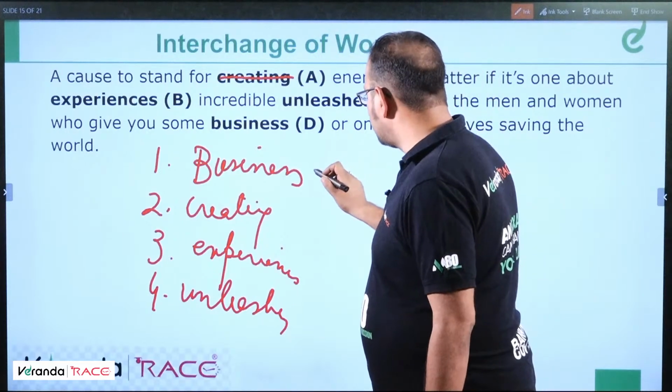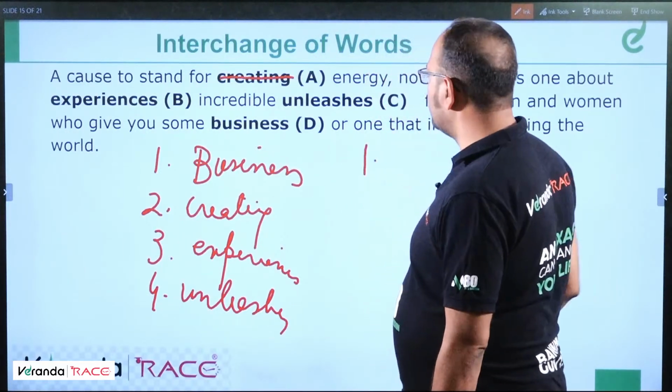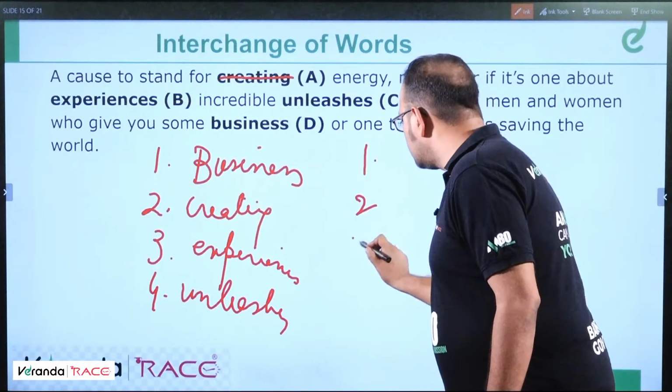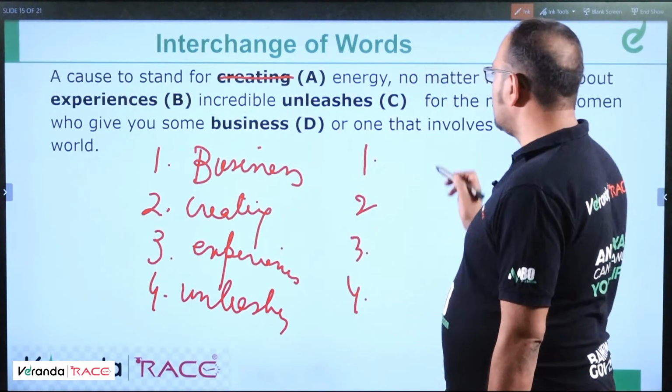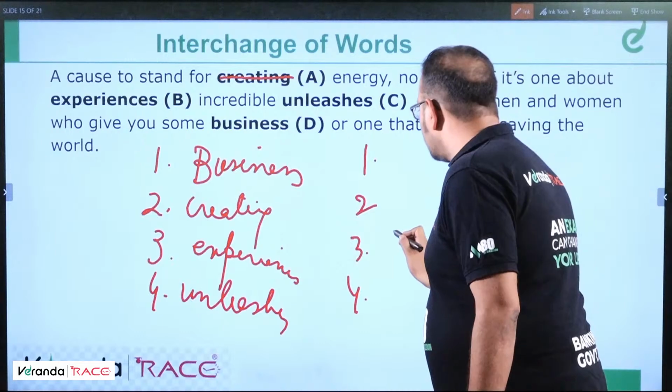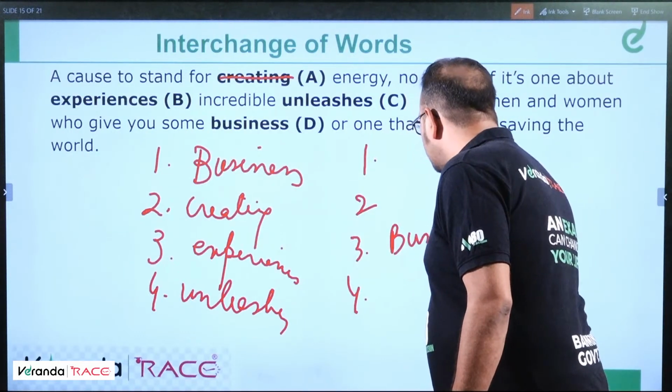I think here it should be business, or the other order could be 2, 3, 4. Other order could be third number business. Let's do some analysis.